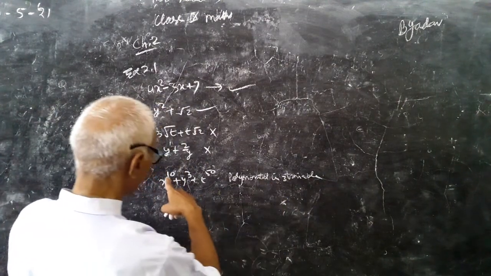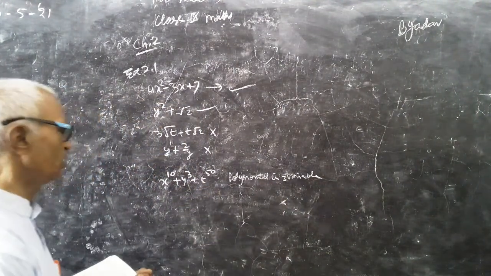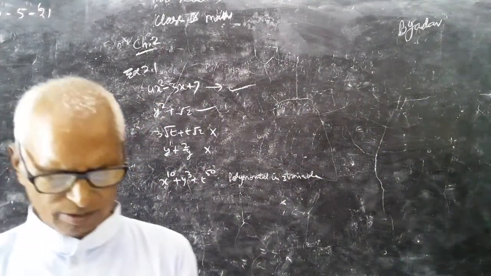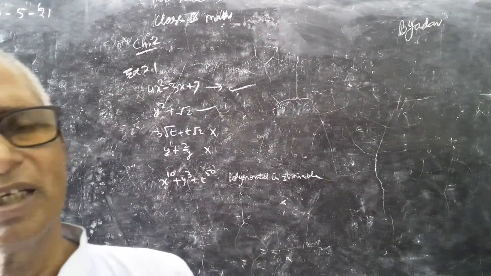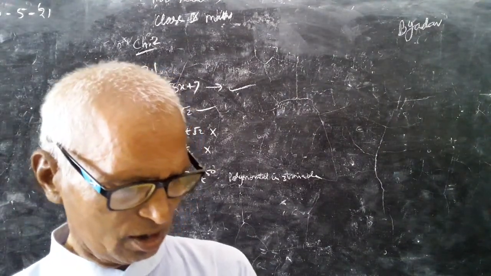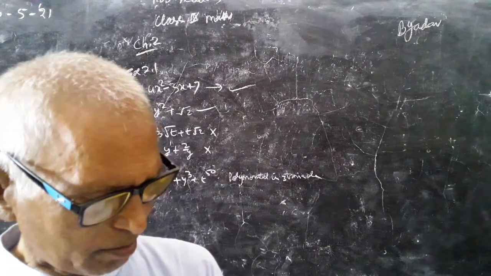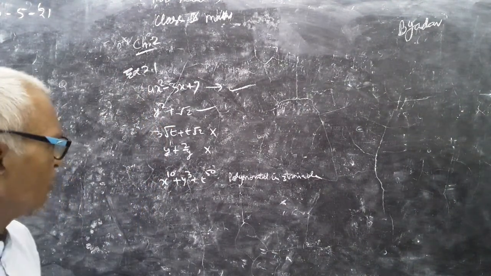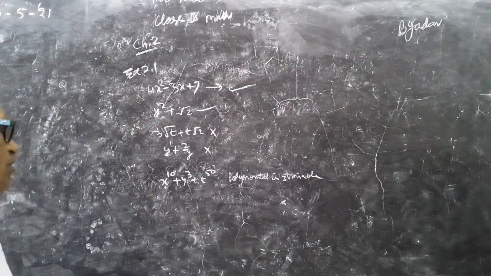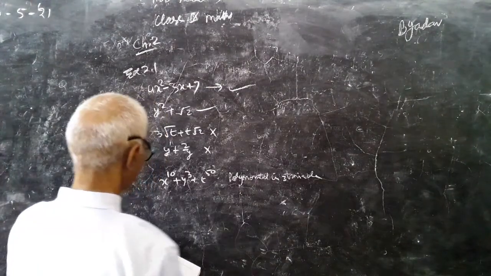The powers 10, 3, 50 are all non-negative, non-fractions. But it is in many variables, so it is not a polynomial in one variable. It is in 3 variables, not in one variable.